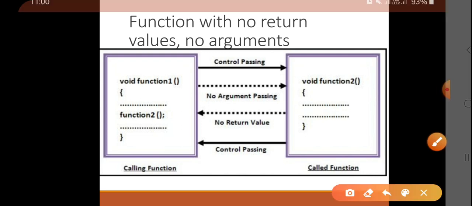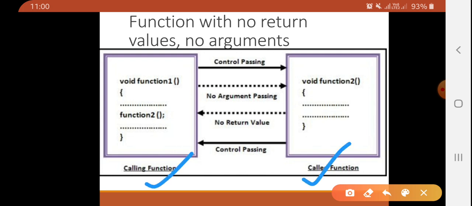So this is your calling function, this is your called function, no argument passing, no value returned by the called function. That is why it is known as no return, no argument. We are not passing any data from the calling function to the called function.